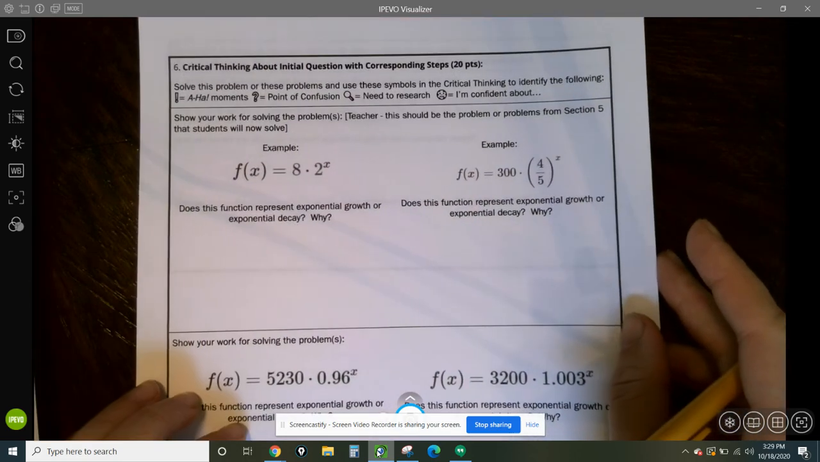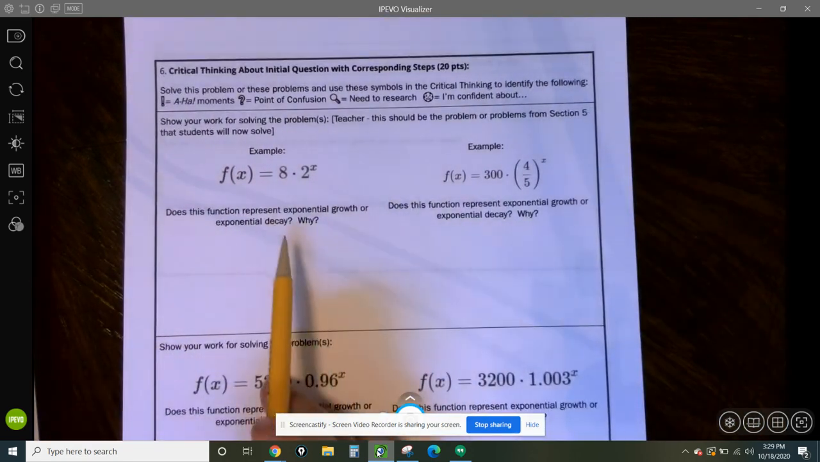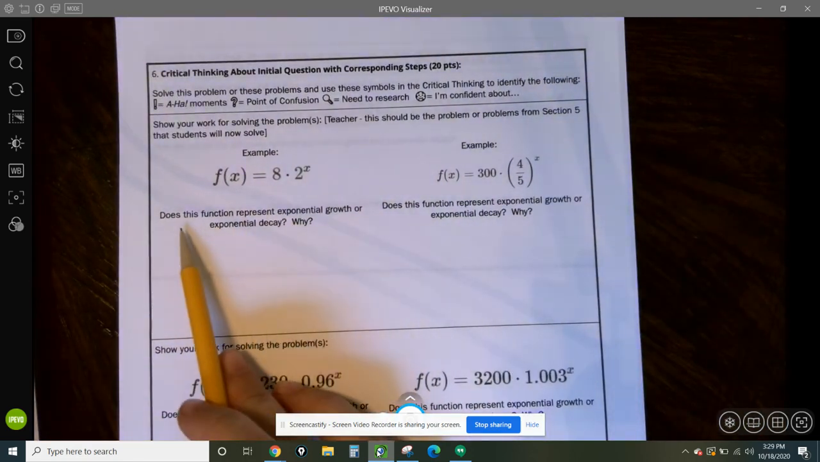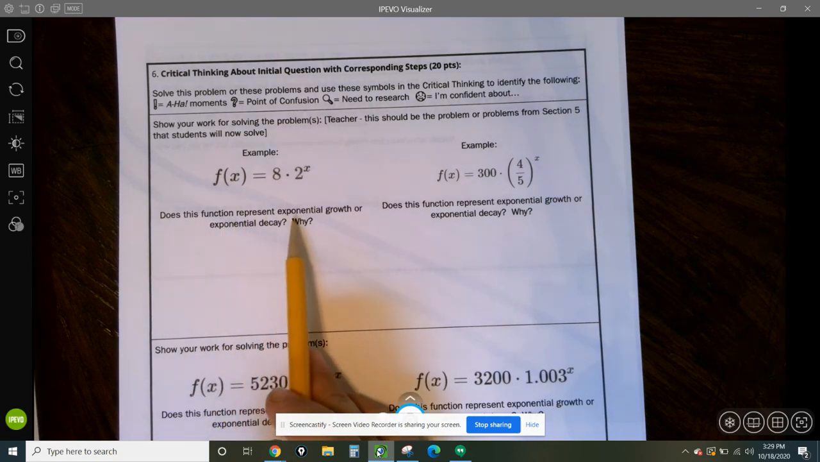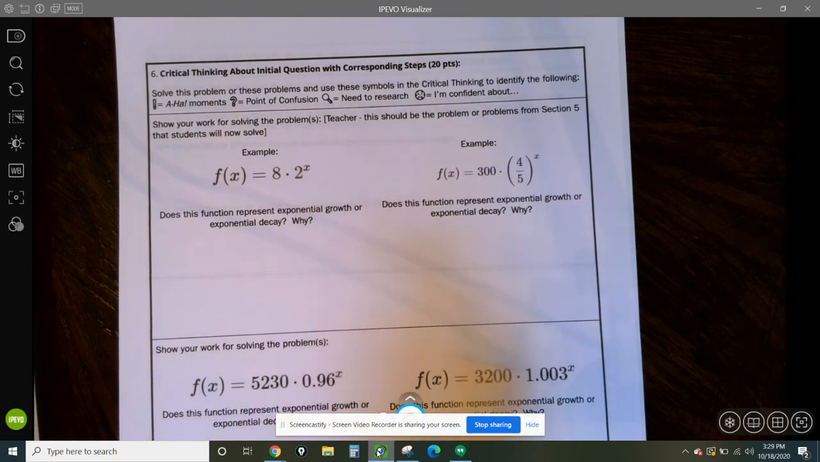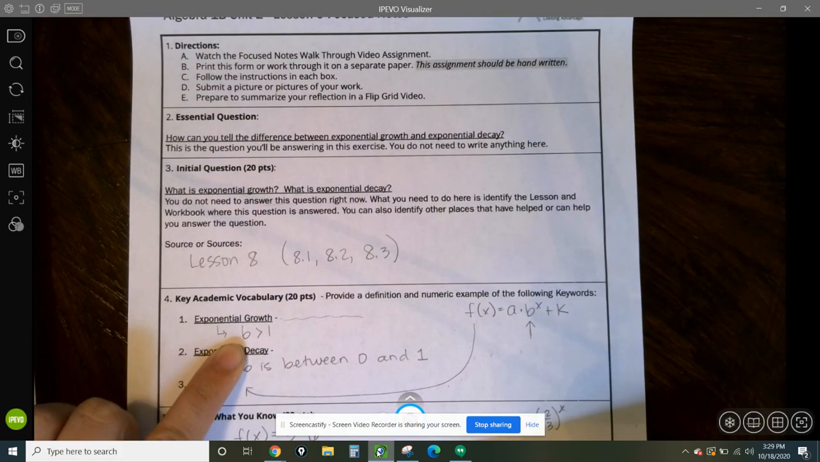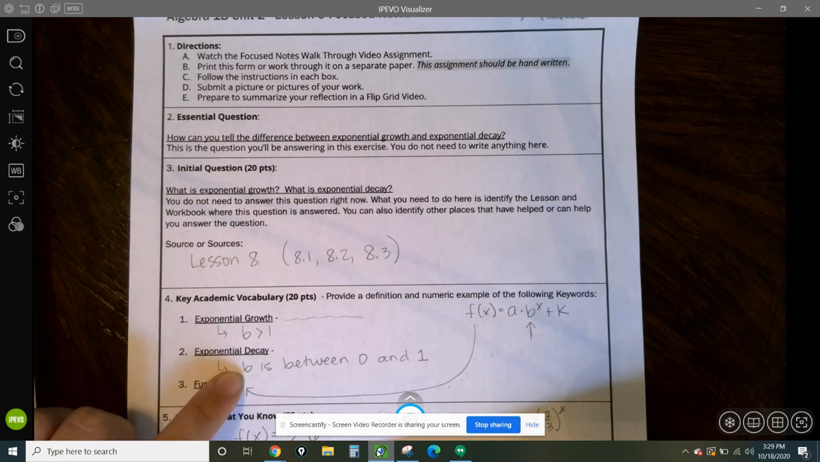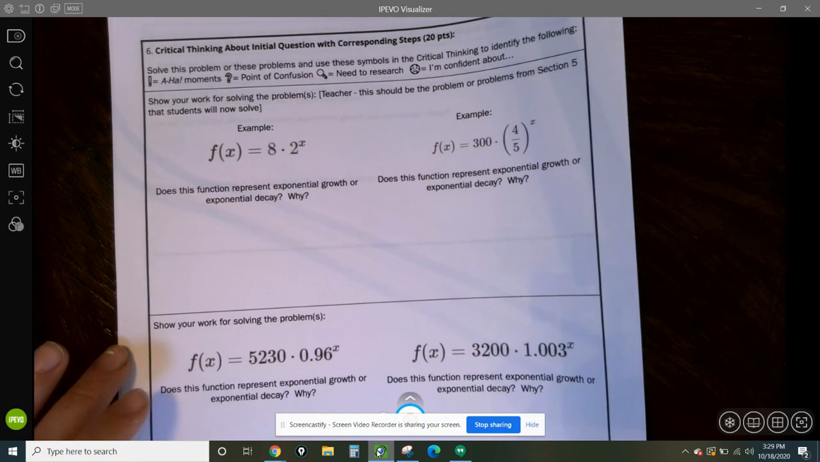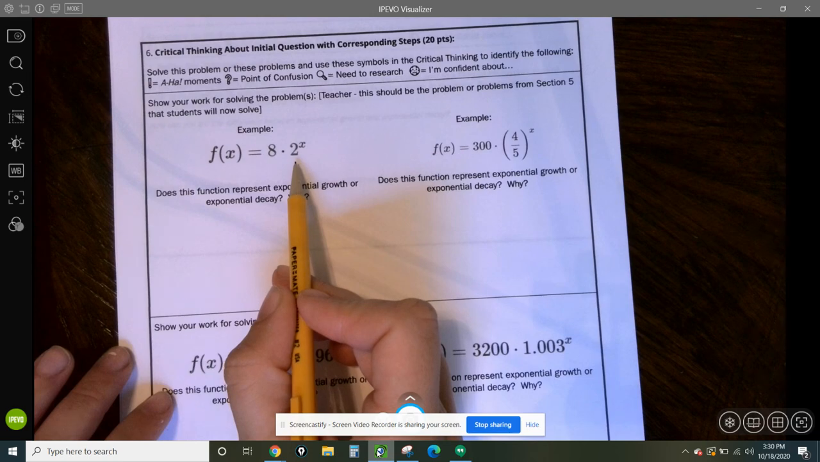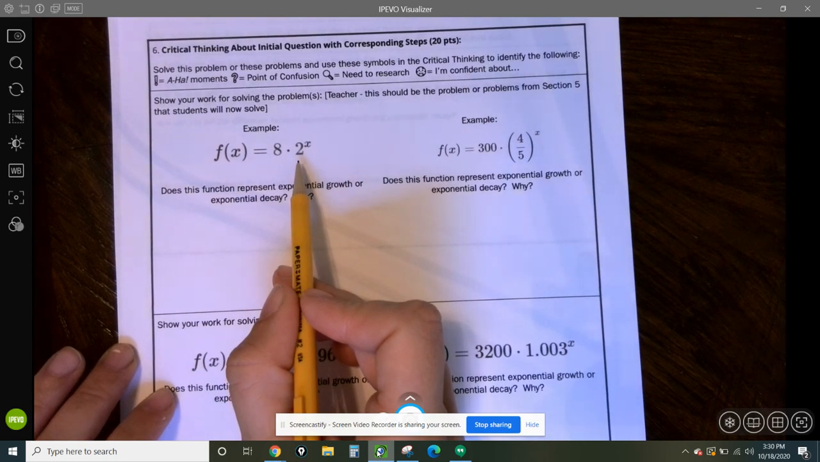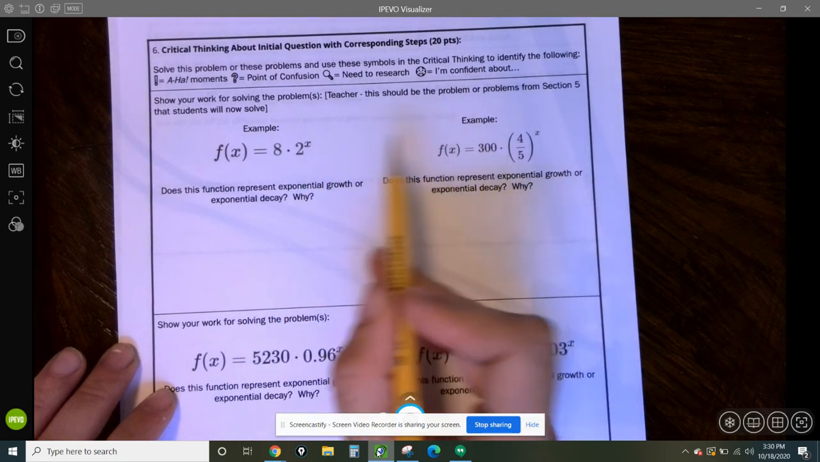So now that we've taken a small look at those problems, we're going to actually answer the bigger question. Does this function represent exponential growth or exponential decay? Remember on that first page we talked about, it's exponential growth if the b, the growth factor, is greater than 1. And it's exponential decay if it's between 0 and 1. So once you've identified your b, which you just did on the previous question, you figured out what your b, your growth factor, was.